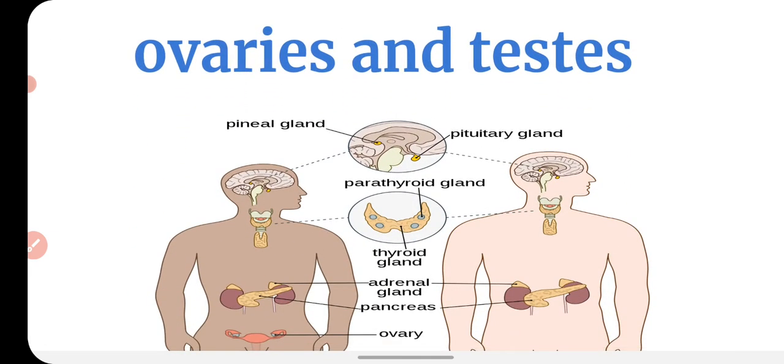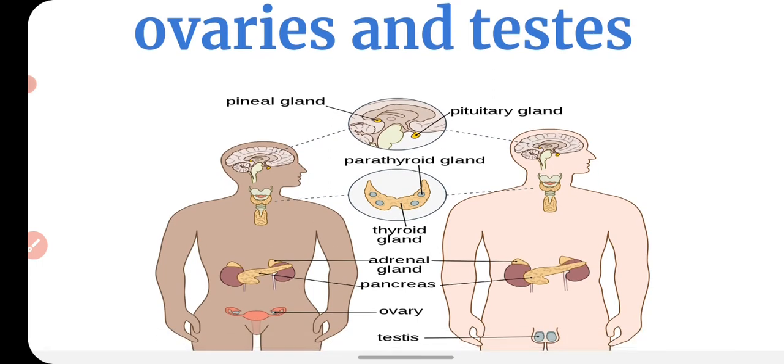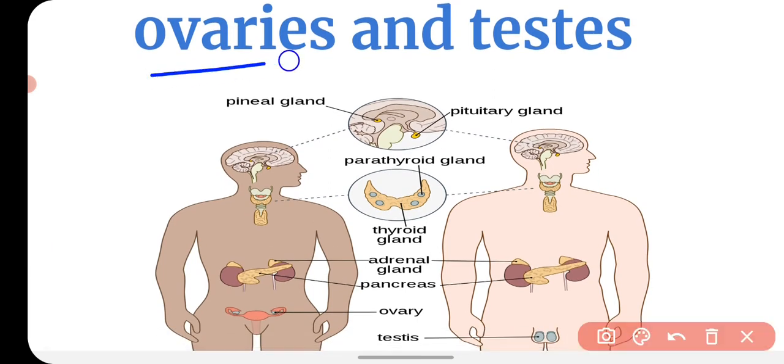Now we will talk about the other endocrine glands found in our body. In females there is an organ called the ovary, and in males there is an organ called the testis. Both these organs are found in our reproductive system, and because they produce hormones, they are included in the endocrine system as well.